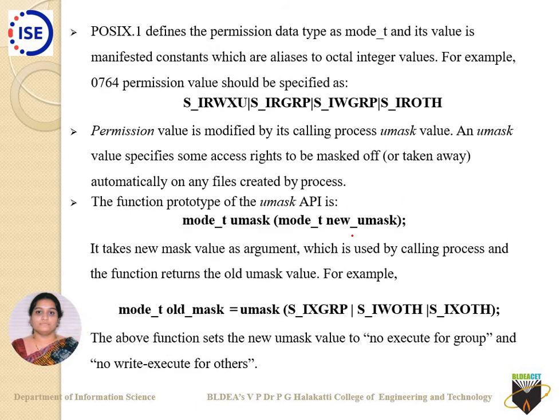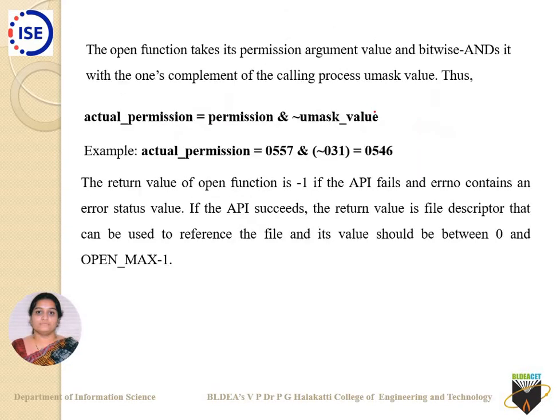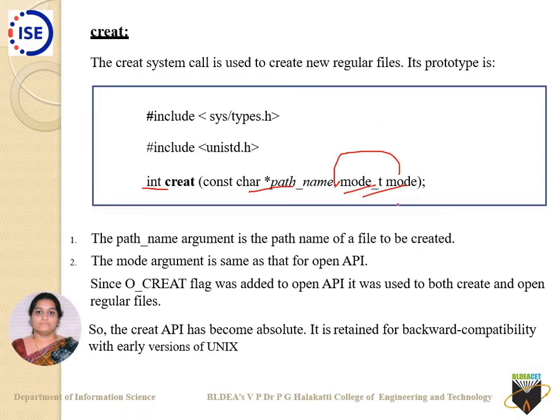You had come across an example, if you remember. Here S_IRWXU for user, then S_IRGRP, that's read permission for group members. W stands for write permission for group members, then read permission for others. This is how we are specifying the third argument there. In your open API, the same type of argument is specified here also.